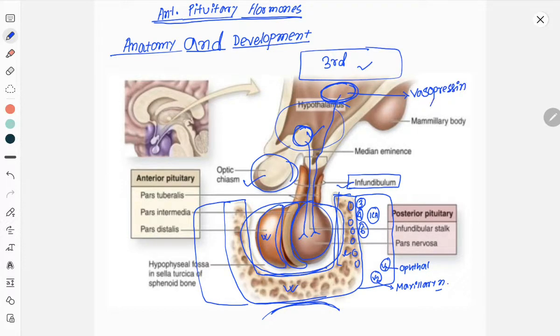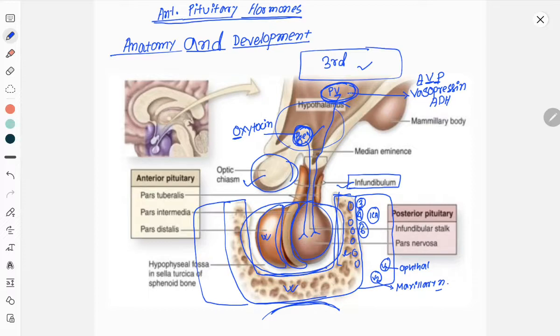Vasopressin's other names are antidiuretic hormone or arginine vasopressin. And the preoptic nucleus secretes oxytocin. Paraventricular, V for vasopressin; preoptic, O for oxytocin. You can remember it by this.